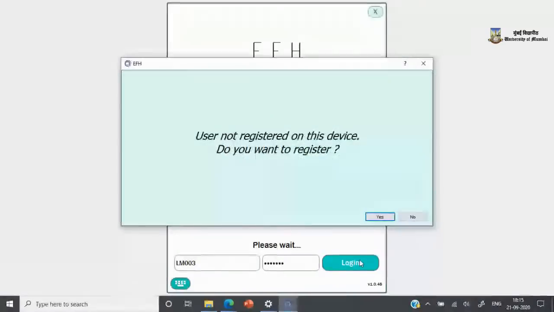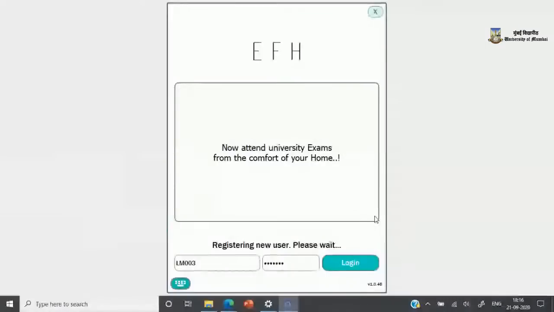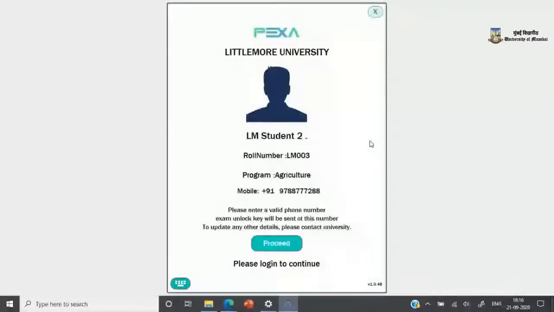Once you've done that and you log in, you will get a pop-up that says, user not registered on this device. Do you want to register? Please ensure you click on yes, as otherwise the application will not allow you to proceed further. So as you can see, I'm going to click on yes. Automatically now the screen will change and bring you to your registration screen.